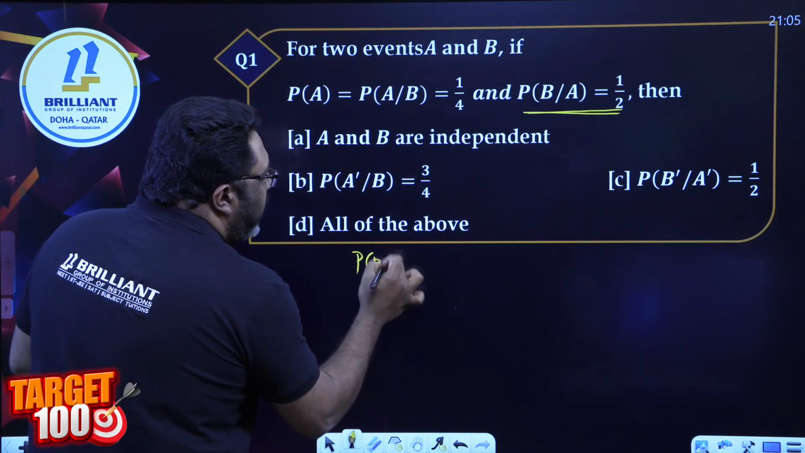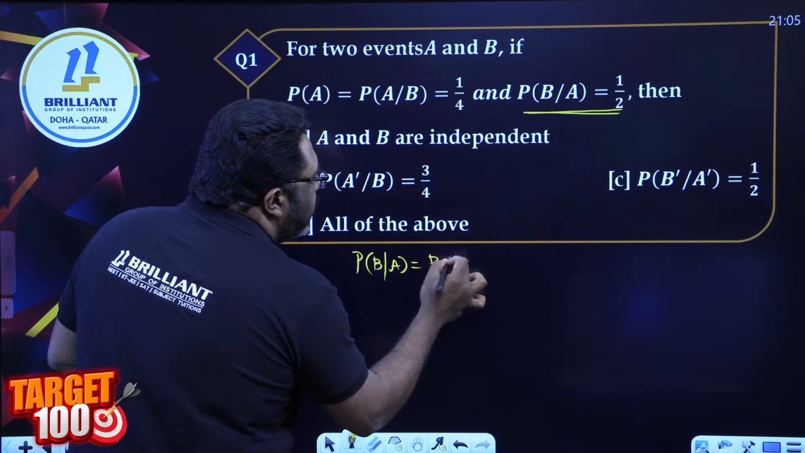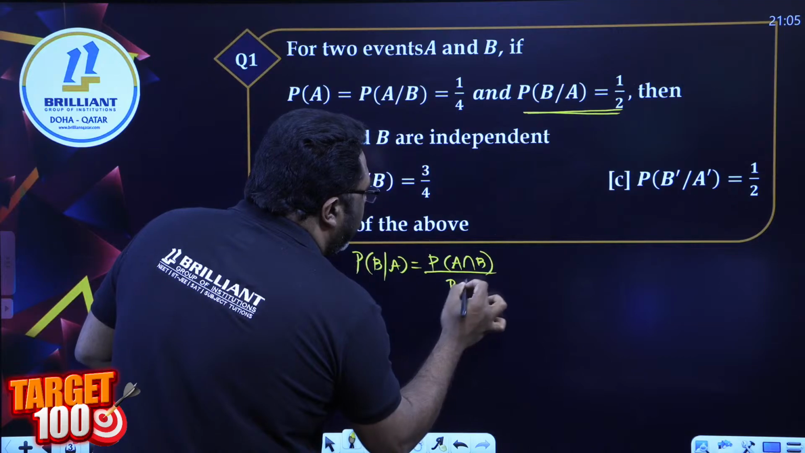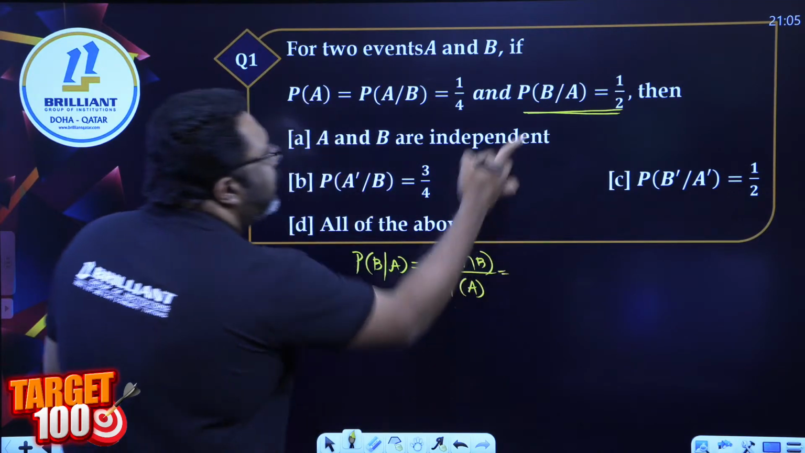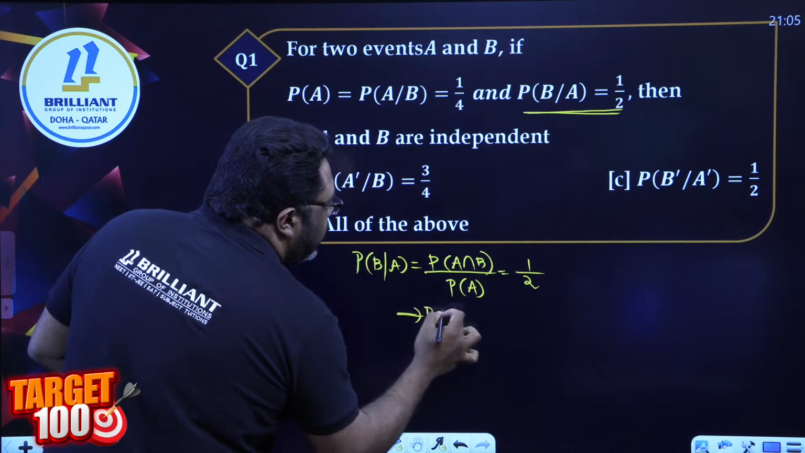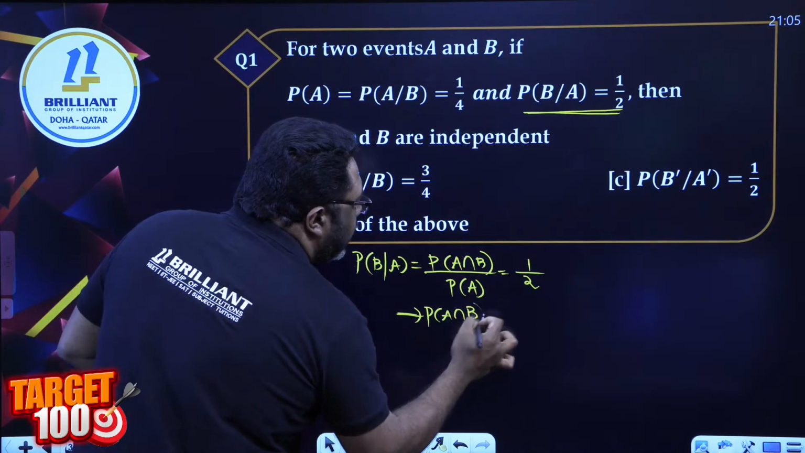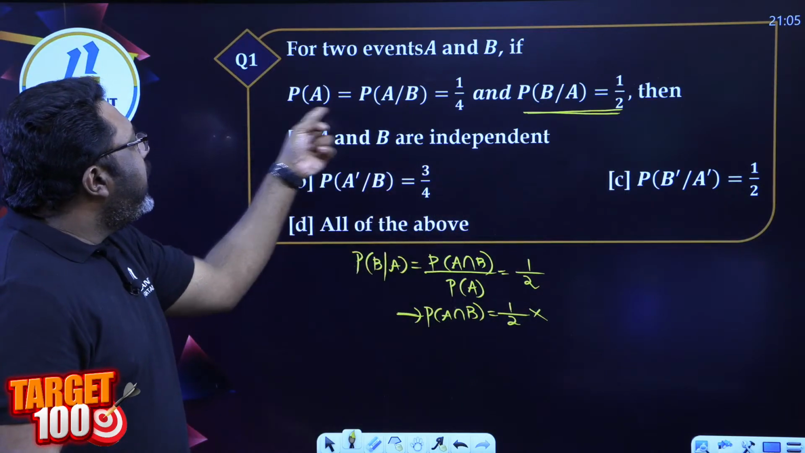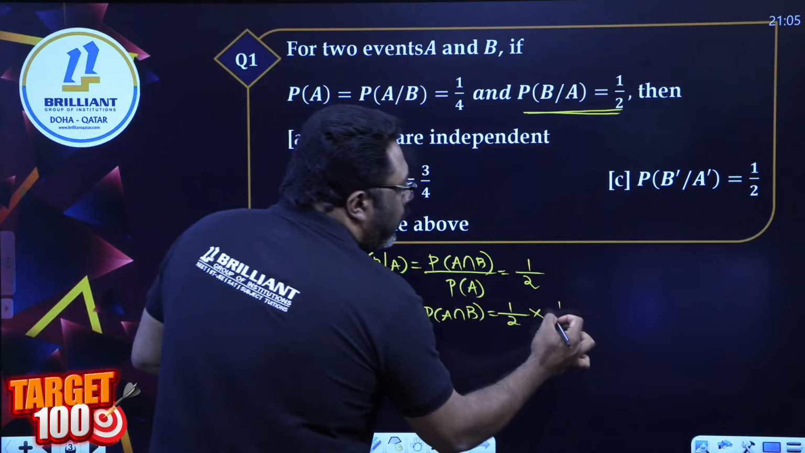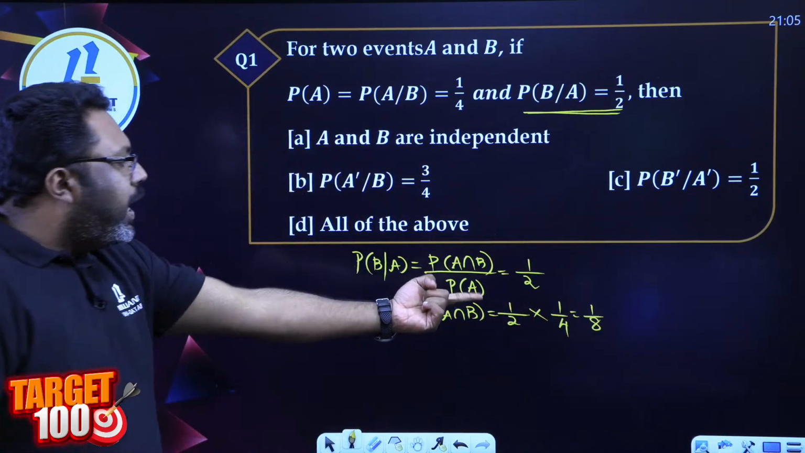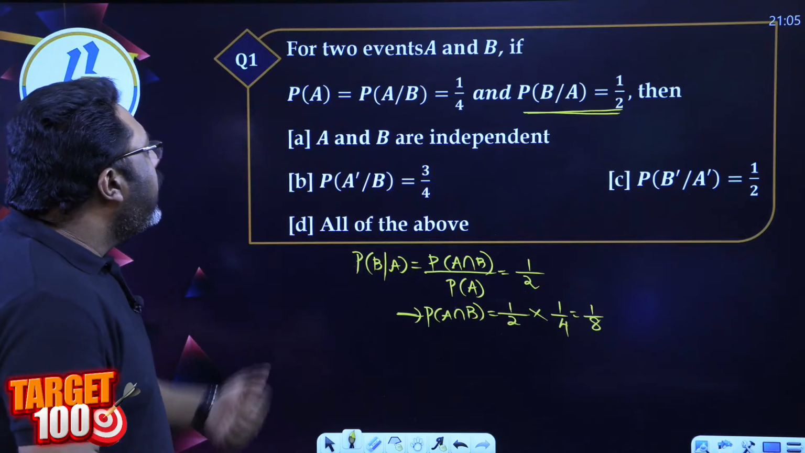I'm first looking at this condition, P of B by A. We all know that is P of A intersection B divided by P of A. That is given to us as 1 by 2. From this we can easily tell P of A intersection B is equal to 1 by 2 times P of A, which is 1 by 4. The answer is 1 by 8. So P of A intersection B is 1 by 8.